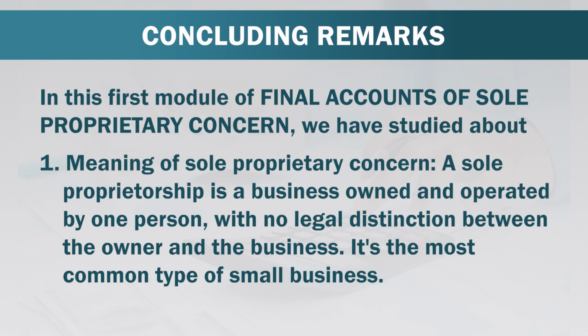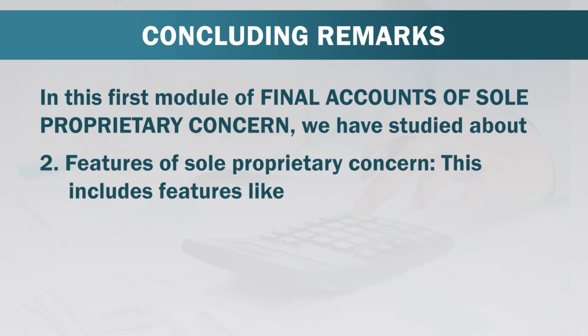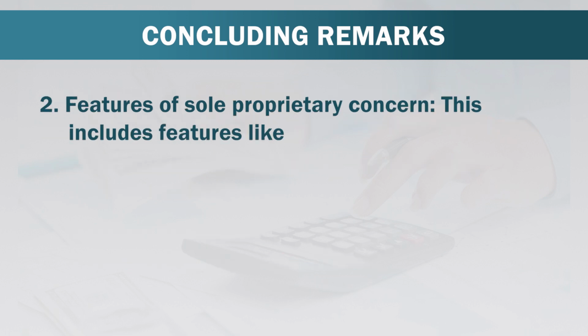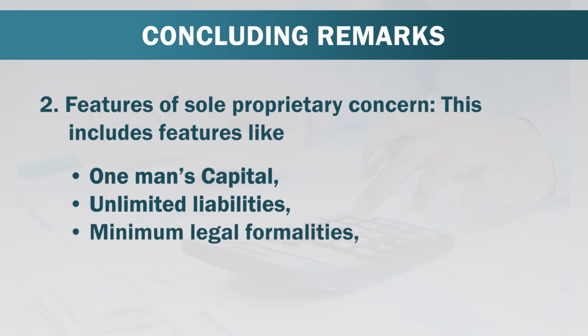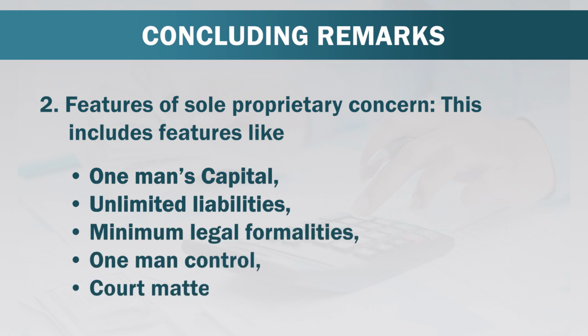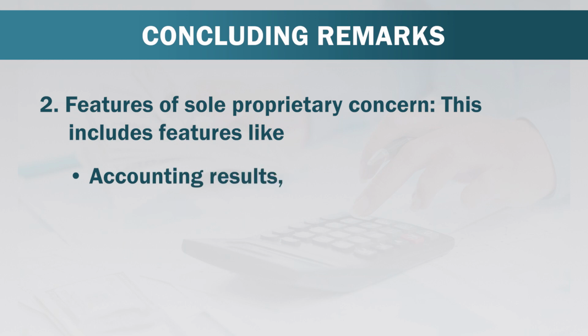It is the most common type of small business. Number 2, we have observed the different features of this kind of firm. These features are single ownership, no sharing of profit and loss, one man's capital, unlimited liabilities, minimum legal formalities, one man control, court matter, accounting results, easy tax reporting, etc.